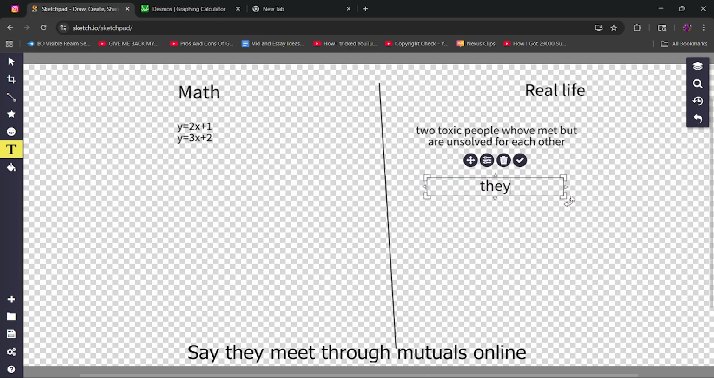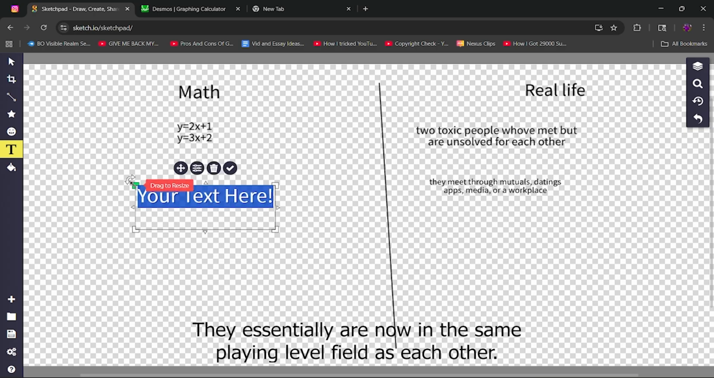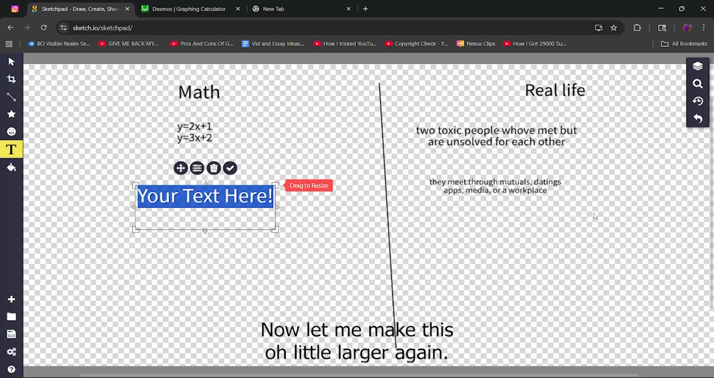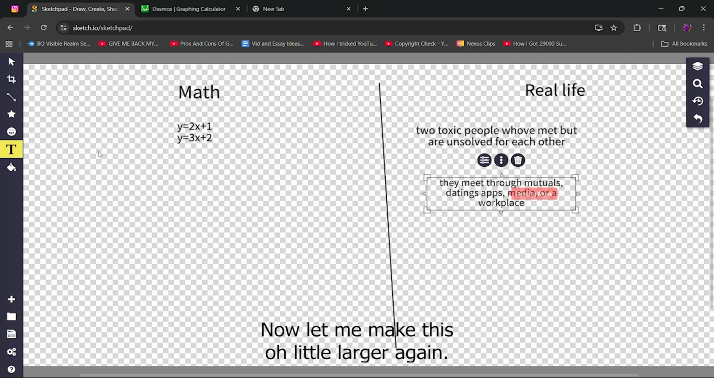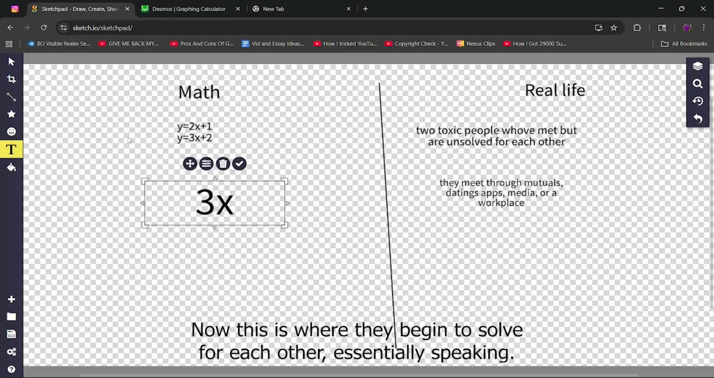Alright, so they meet through mutuals online. Let's say dating app, media, or workplace. They essentially are now on the same playing field as each other. Let me make this a little larger again. They've joined the same meeting place now as each other. Now, this is where they begin to solve for each other, essentially speaking.